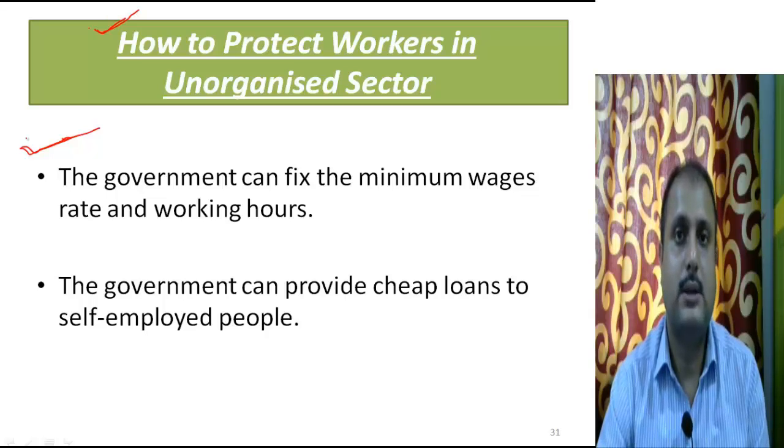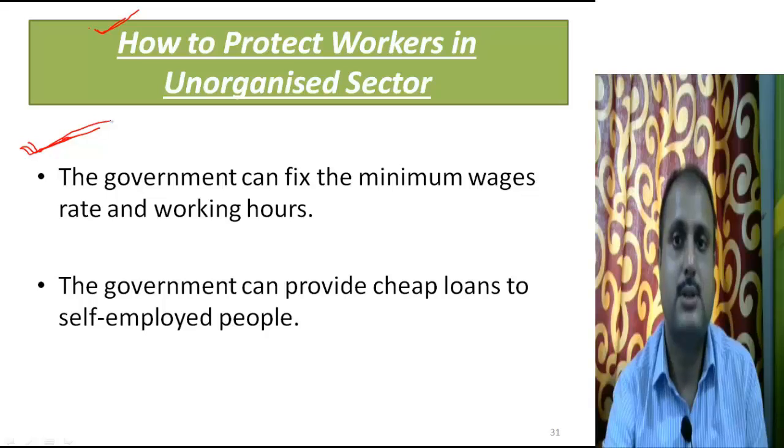So everything is in the hands of the government. If the government thinks so, it can protect the workers in the unorganized sector by making laws. So this is the first one: the government can fix the minimum wage rate and the working hours.